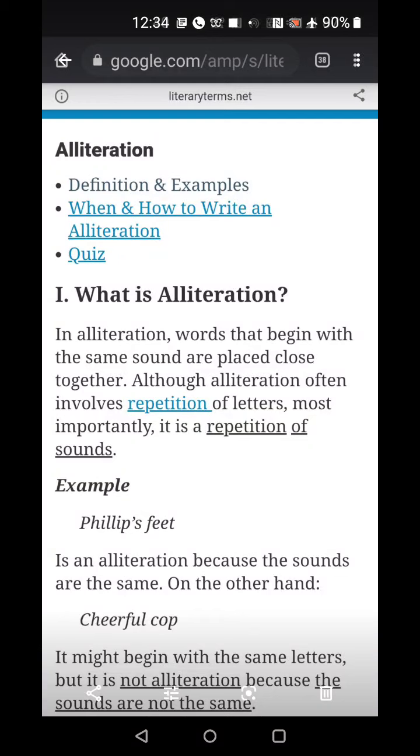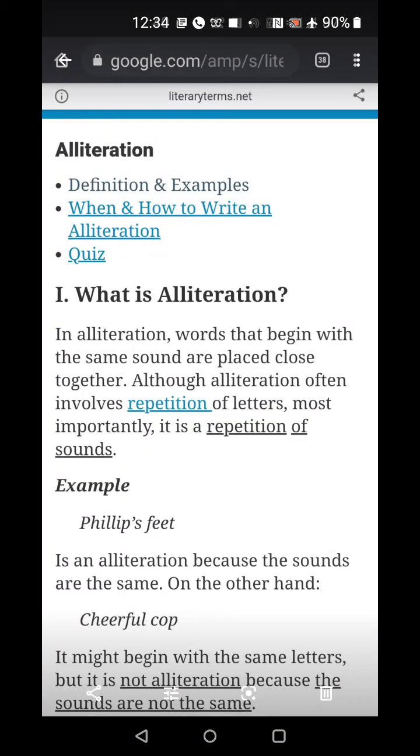Why am I saying this? Because the stressed syllable in foregone starts with G, gone. "For" is something which we are not stressing. "Gone" is the word which we are giving emphasis. So it is the third word with the G sound. So it is alliteration.